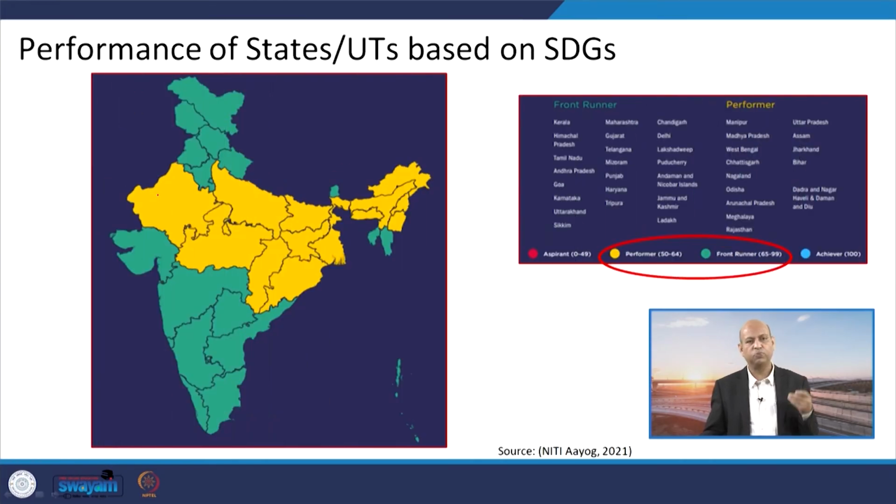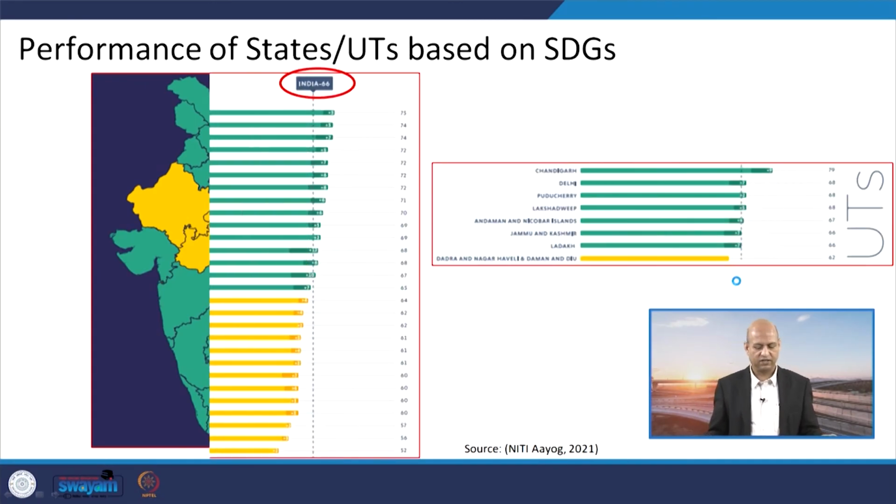So, you can see the top states as per the goals, and the performance of states based on these SDGs. The states in yellow are performers, having index or score values of 50 to 64, and the green ones have 65 to 99. So, they are basically the front runners, but achievers I can't see. Maybe these front runners will be included in achievers next time.